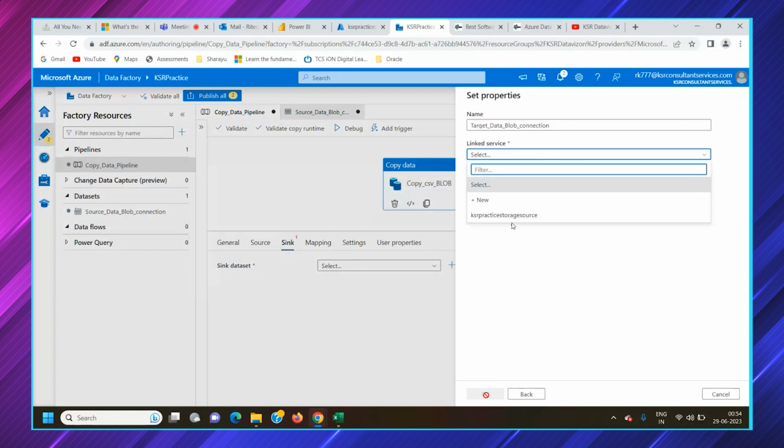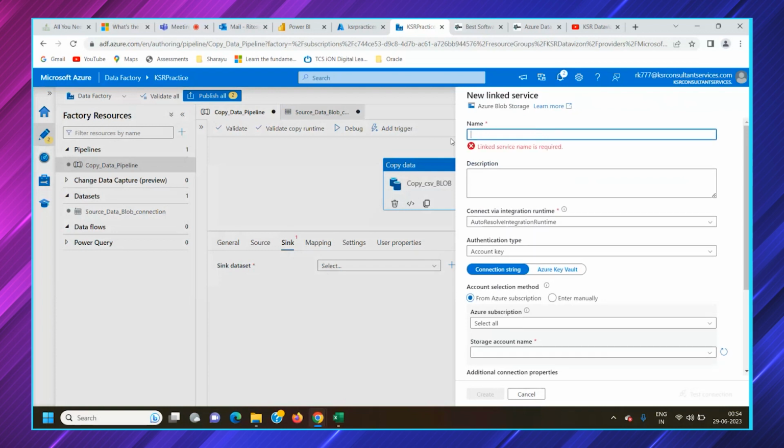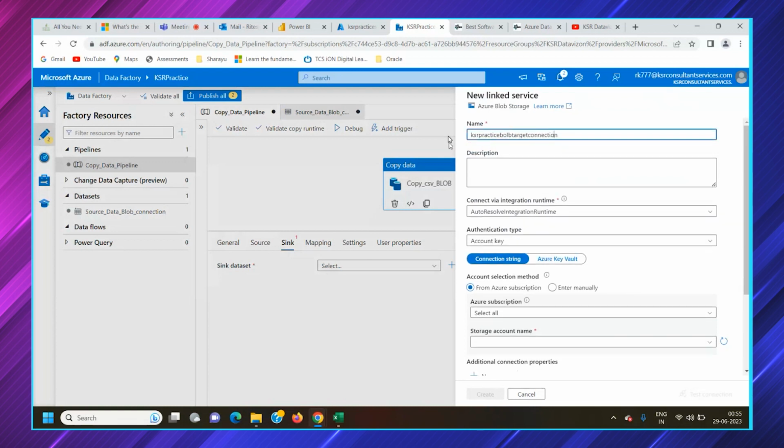For this storage, this link service is created for source. You can create a new link service. You can use that same link service also, but it would go to the source only, from same folder to same folder. To avoid that, even though we are in the same storage account, you can create a different link service. So the different link service would be KSR practice blob target connection. As I've said, if you write everything without any space or underscore, it would be a bit confusing. So we would use underscores.